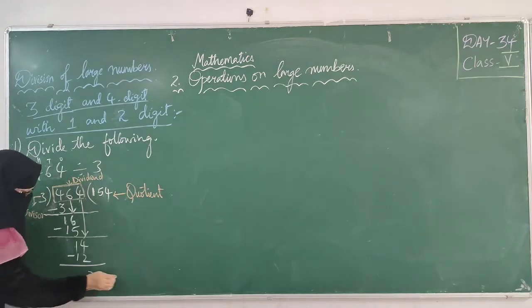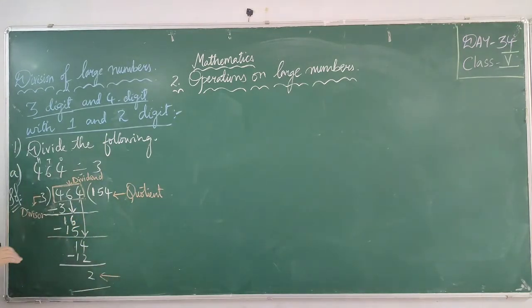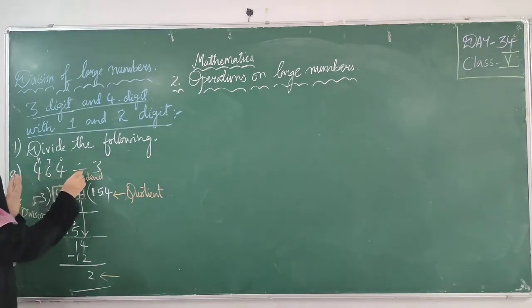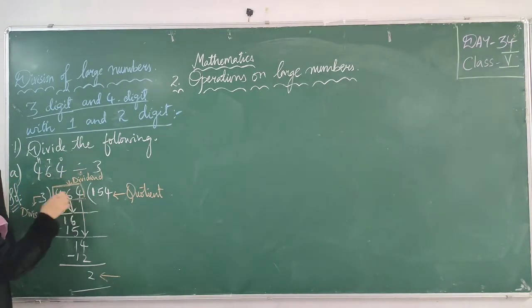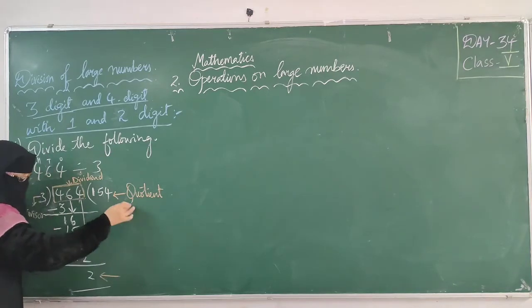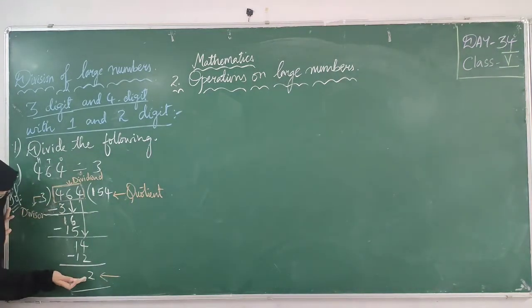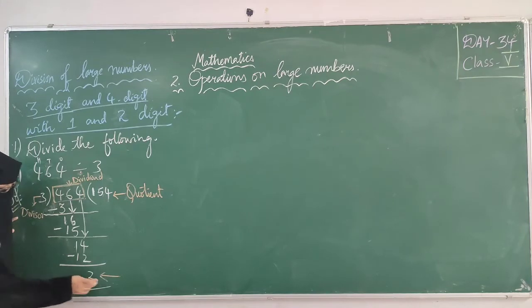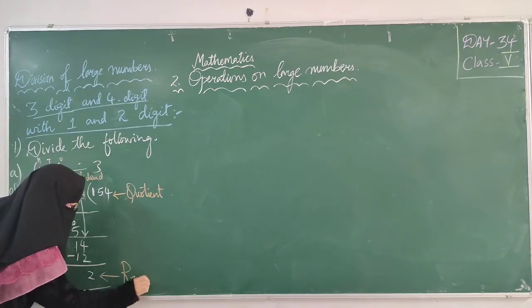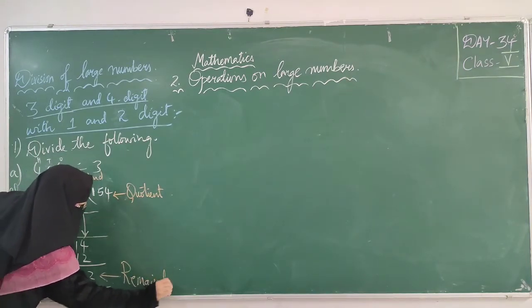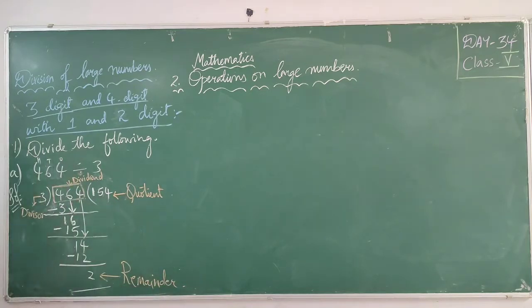Like here in multiplication we say the result of multiplication is the product. Here in division, the result of division is the quotient. And this is the leftover number. After completing your division, what number is left? What do you call that number? Remainder. That is not reminder, it is remainder. A reminder is of an alarm, right?